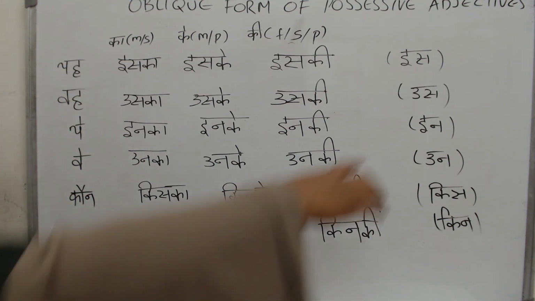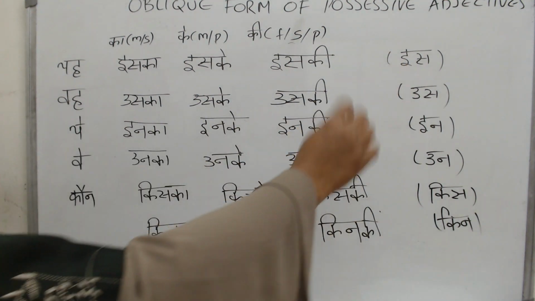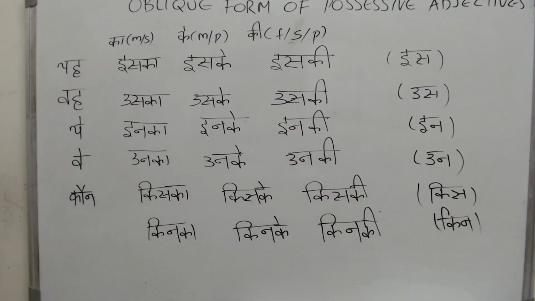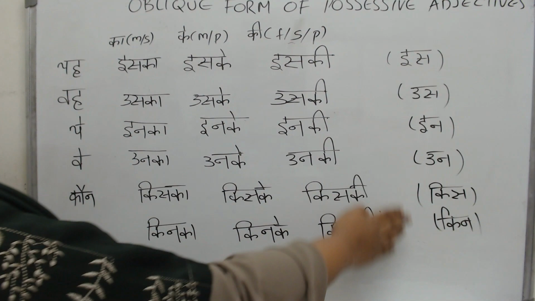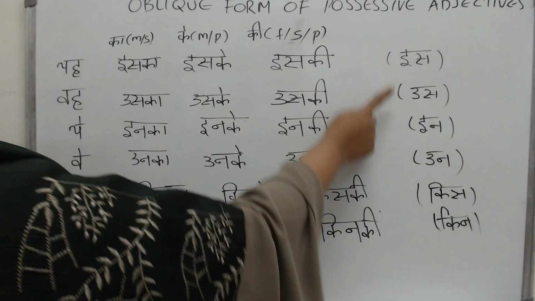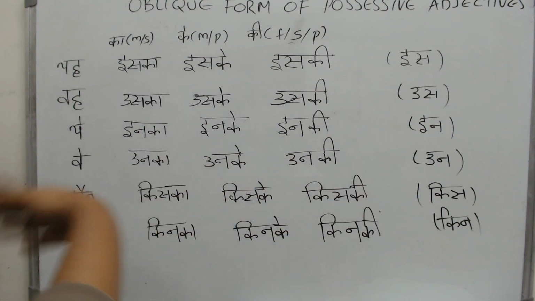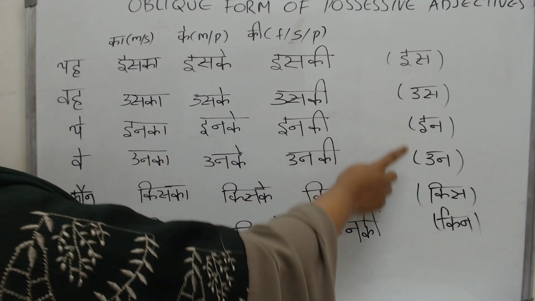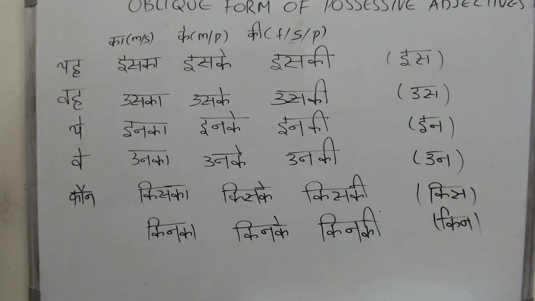And please remember, this is the basic form. Is, us, in, un and kis and kin. So please remember, this is how their oblique form looks for anything singular. Is, us and kis. And for plural form, what is it? In, un and kin. And as we said earlier, yah and wah is singular.